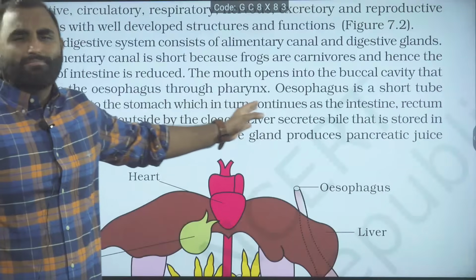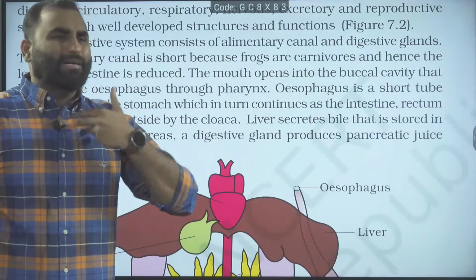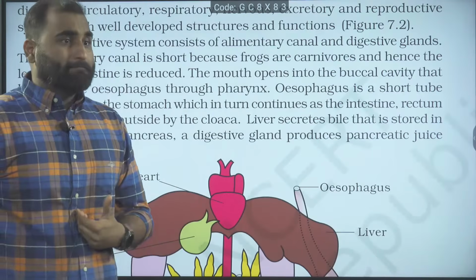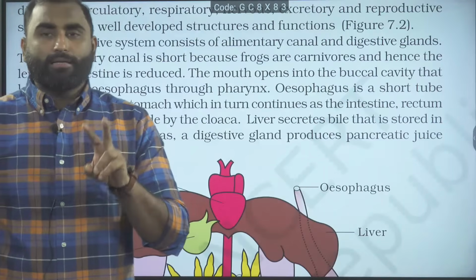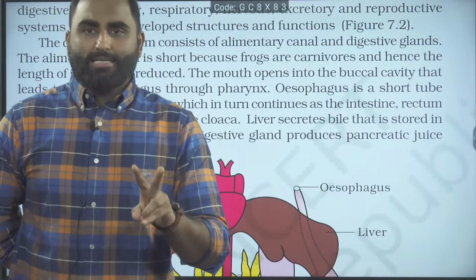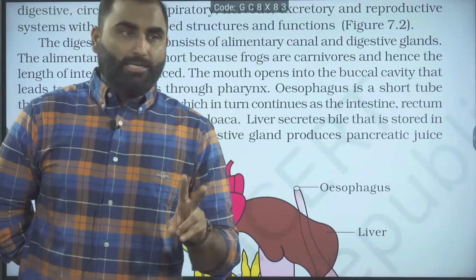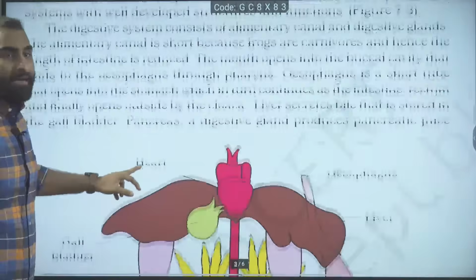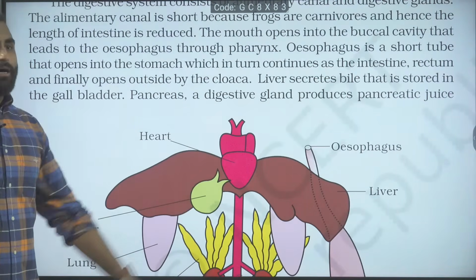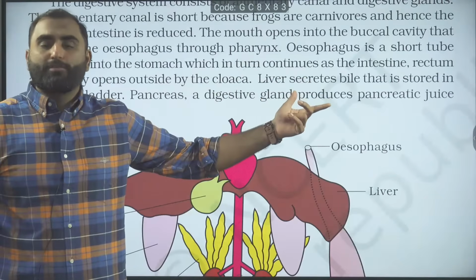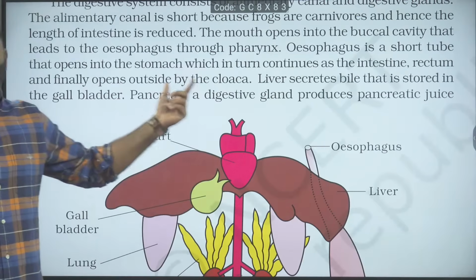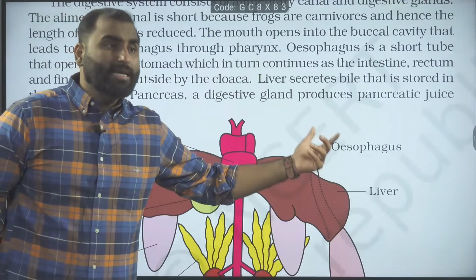And then the remaining parts: the mouth opens into the buccal cavity, which opens into the esophagus, which opens into the intestine. Two important glands are there with the digestive system, the liver and the pancreas. Are we clear? Okay? Moving ahead. Lastly, the intestine will open into the rectum and the rectum opens into the cloaca. The liver secretes bile juice, which is a non-enzymatic juice, and it is stored in the gallbladder. The pancreas secretes the pancreatic juice, which contains the enzymes.